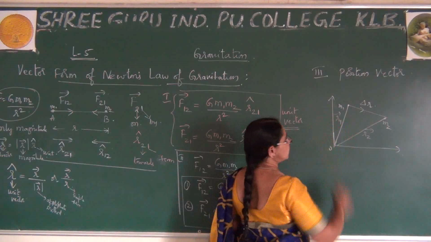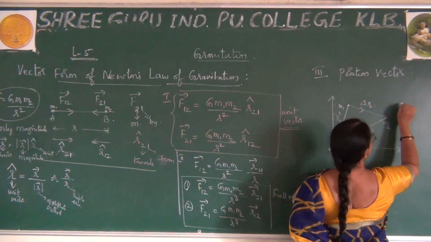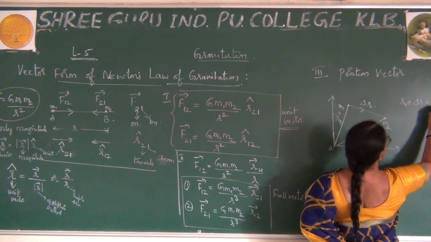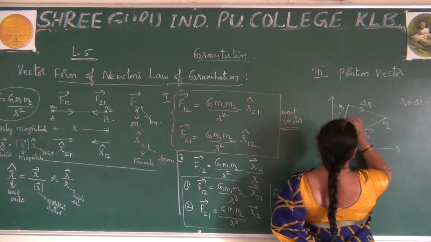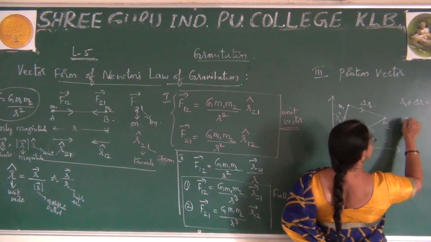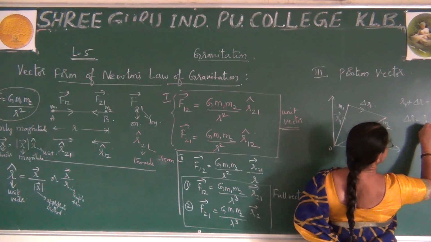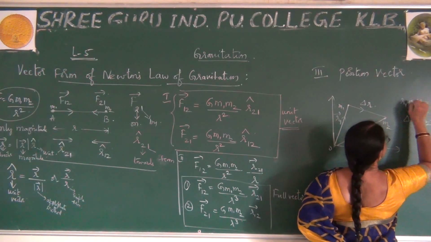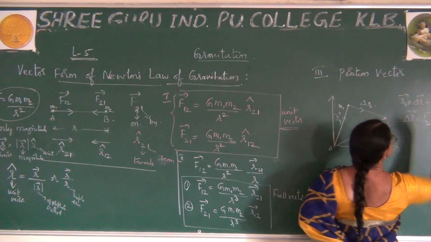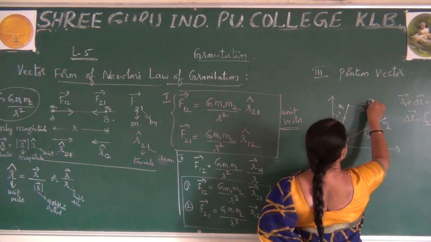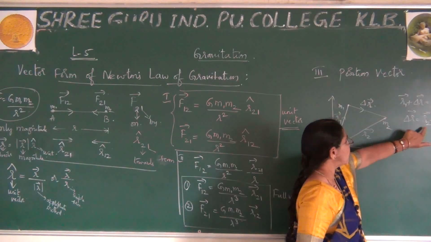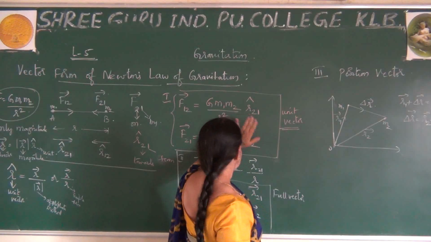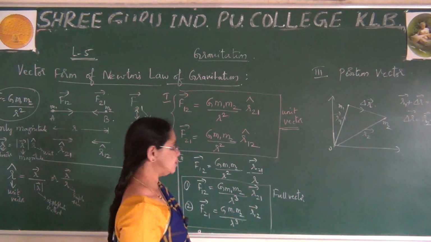Now, if you want to write the position vector for this, first let me take the help of delta r. r1 plus delta r is equal to r2. Therefore, delta r is equal to r2 minus r1. Just remember, delta r is equal to r2 minus r1. Now, using this condition, I can take the help of the full vector. I will write the expression now.